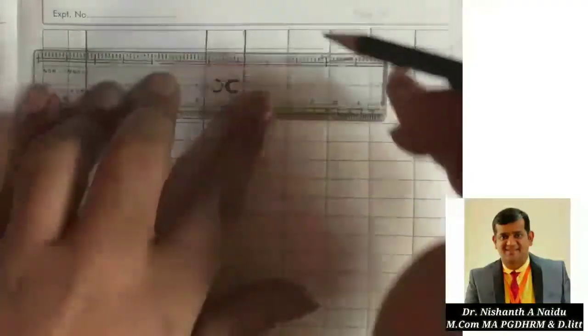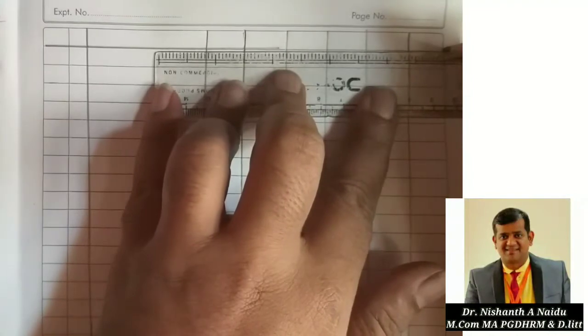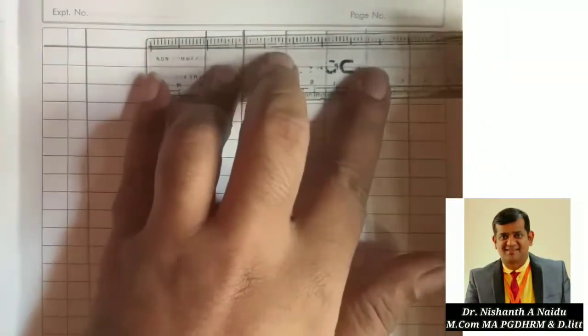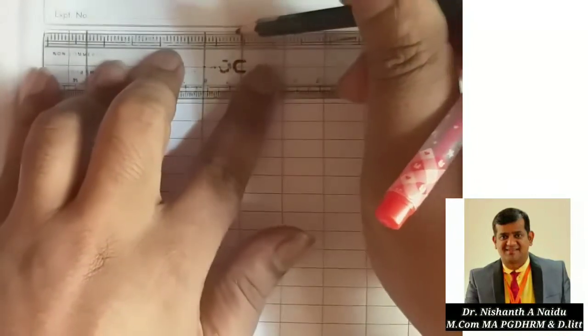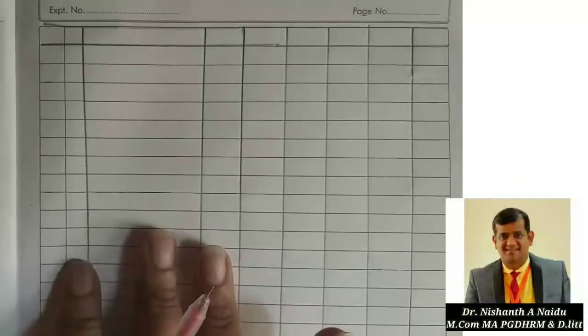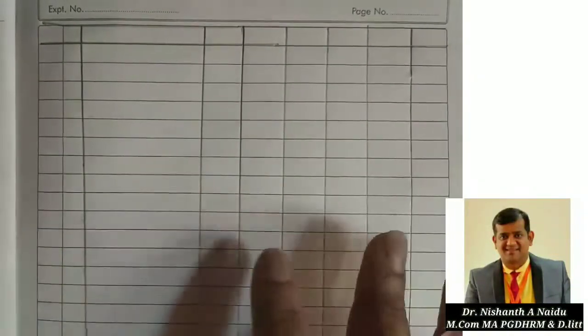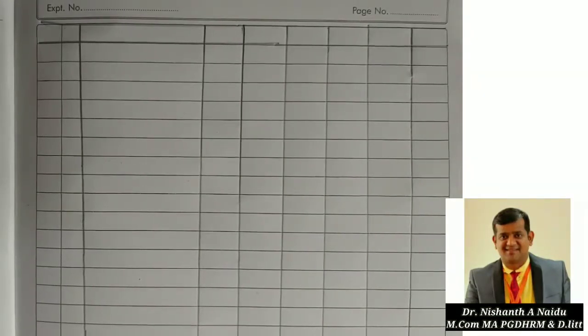So now let us create the table clearly. The first 3 columns are what we created, and the other 5 columns are as usual, which is there in the problem. Clear? Which is there in the problem.